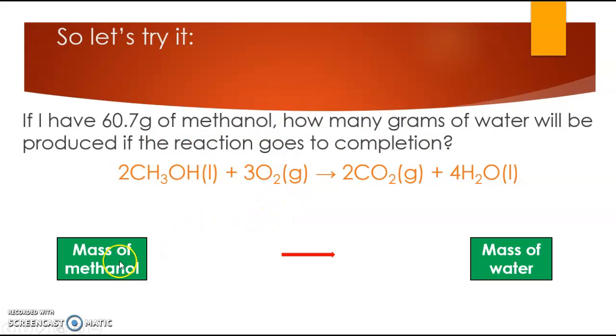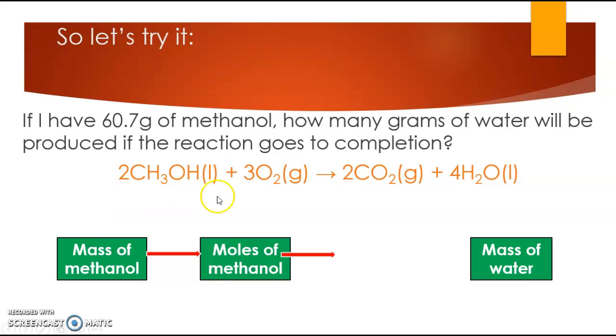So what I need to do instead is get into my molar quantity. I need to get into moles of methanol. I need to take the mass and figure out how many particles of methanol that is. And of course, we count particles in moles. The reason I need to do that is that's the relationship that I have. I know that every 2 moles of methanol can generate 4 moles of water.